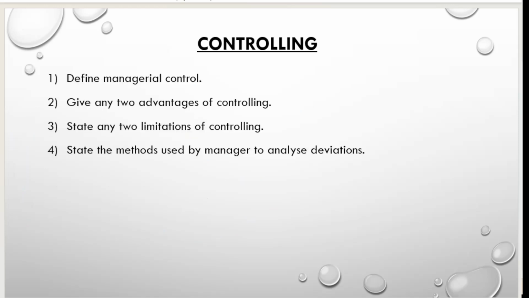Coming to the next one, controlling. In controlling, you have 4 questions. Okay. So define managerial control. What do you mean by managerial control? Again, a definition. 2 advantages, 2 limitations. What are the methods used by the manager to analyze the deviations? Which methods is he going to use to analyze the differences between whatever they have fixed as well as whatever they have achieved. So these are the 4 questions which you have to prepare in your controlling.